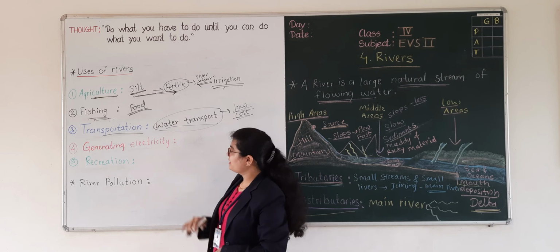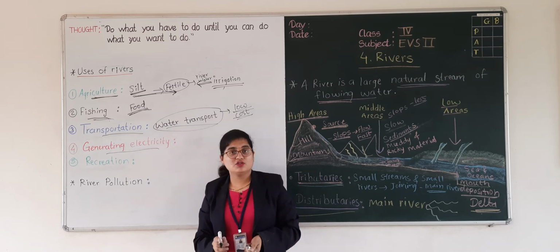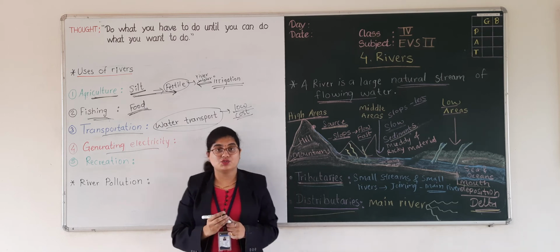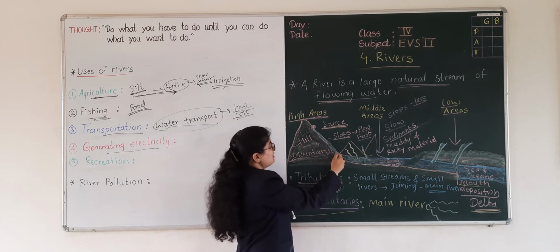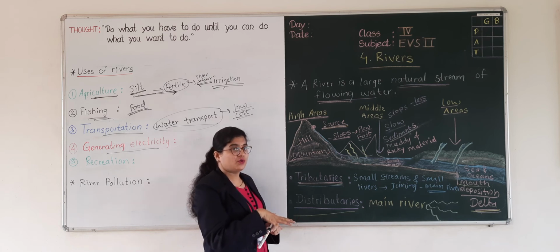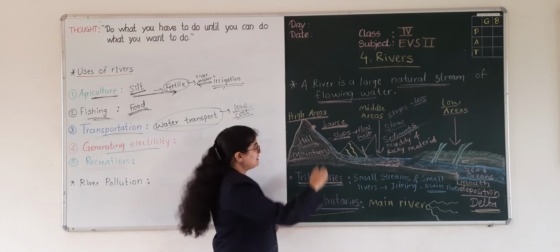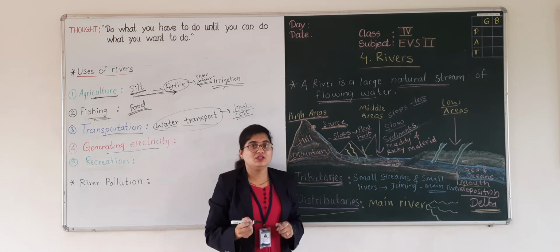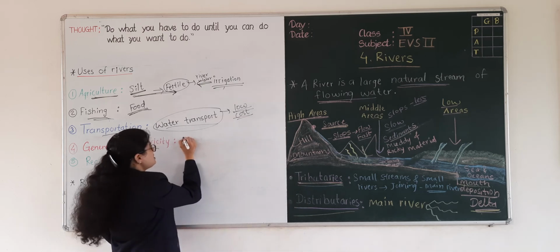The next point is generating electricity. This is also very important, that we can generate electricity by using the flow of river water. As we can see here, the river water has a very high flow. The river water flows very fast at the height, so this helps us to generate electricity.